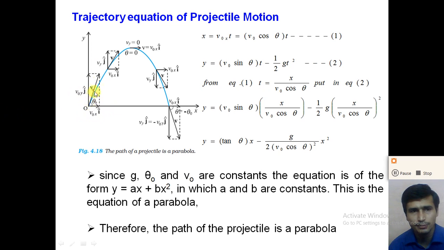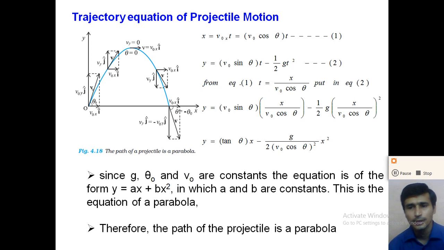As the projectile moves, the x component of the velocity remains constant. So V0x remains constant, but the y component decreases as the projectile moves up, right? So at the maximum height, the y component of the velocity is 0, and it has only an x component. V is equal to V0x into i. So at different times it has some amount of x component and y component. We can calculate the x component of the velocity, we can calculate the y component of the velocity, and from that we can also calculate the speed of the projectile at any time.